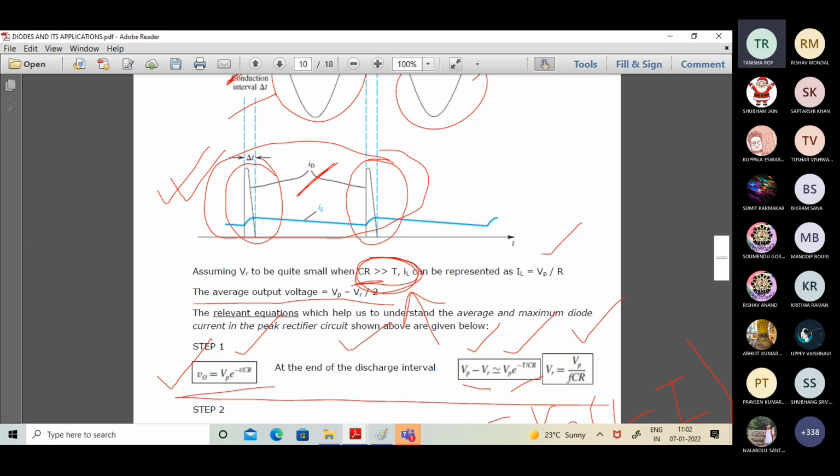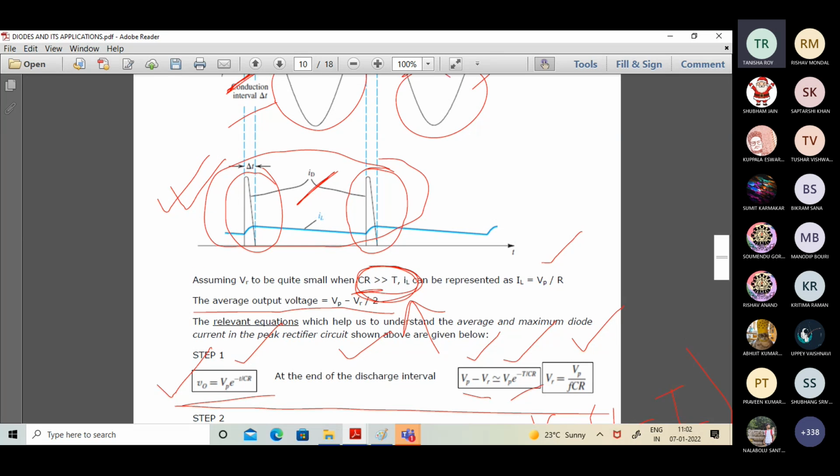Fine, so the left hand half is very clear. Coming to the right hand half, we have Vp e to the minus small t by capital CR. What has been changed here is this: we have kept the same Vp because obviously it is getting discharged from the peak value Vp. Considering Vd equals 0; if Vd is existent, then it should be Vp minus Vd. So we have Vp e to the power of minus capital T by CR.